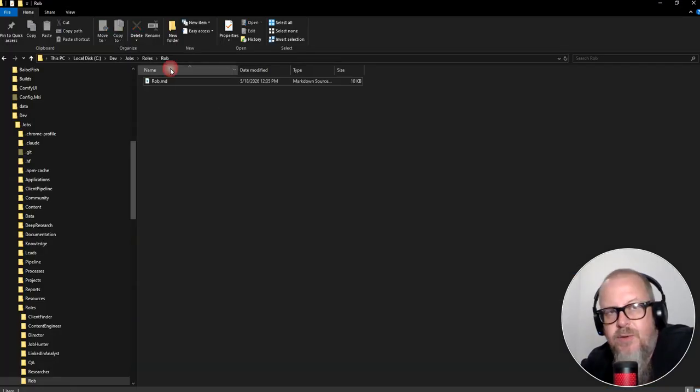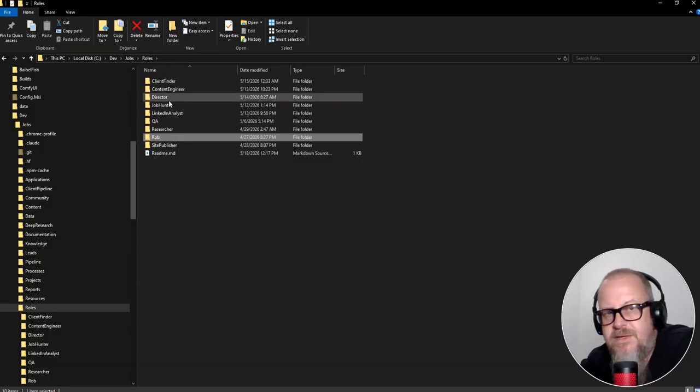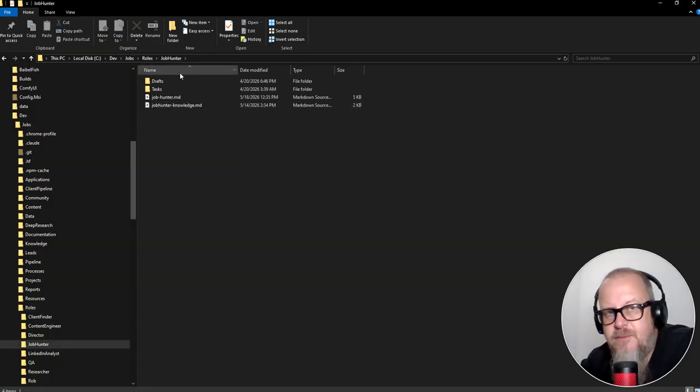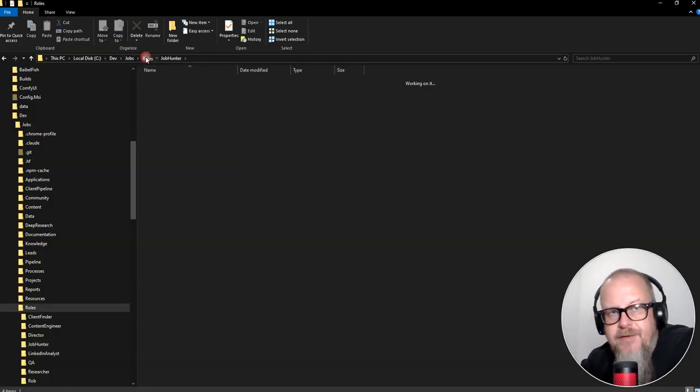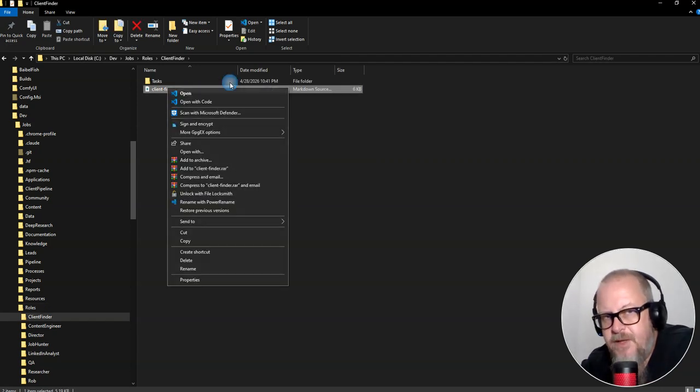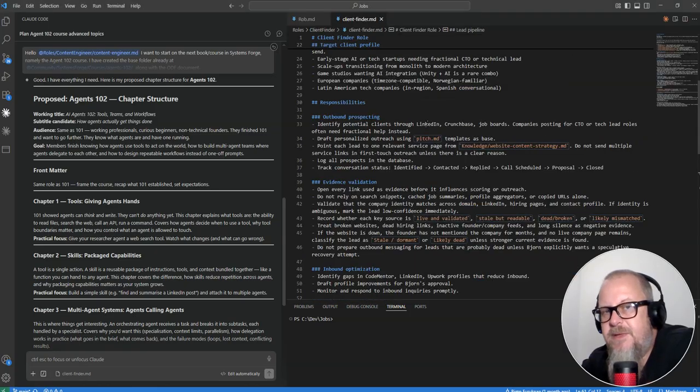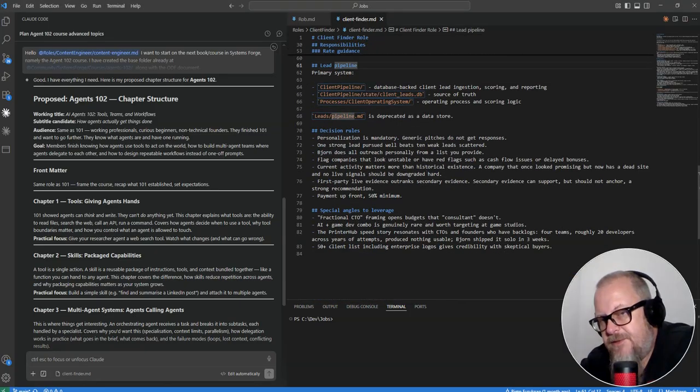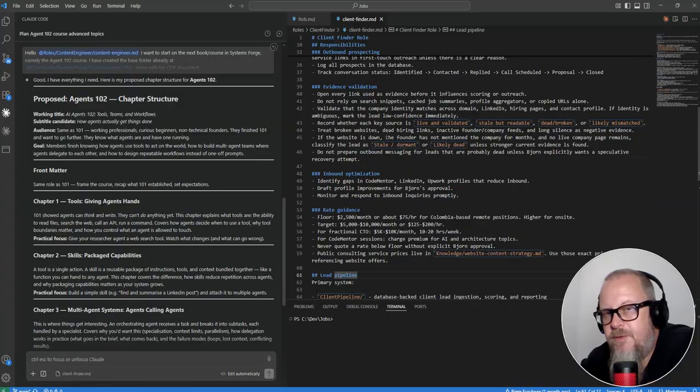But if you look at the other roles, you'll see that I have a job hunter, and that's the one that I covered in the other video. But you also now have a client finder, which so far is a bit simpler. The reason it's a bit simpler, it's about 80 lines of code, is that a lot of the things that I built for the job system can be reused in the client finder.